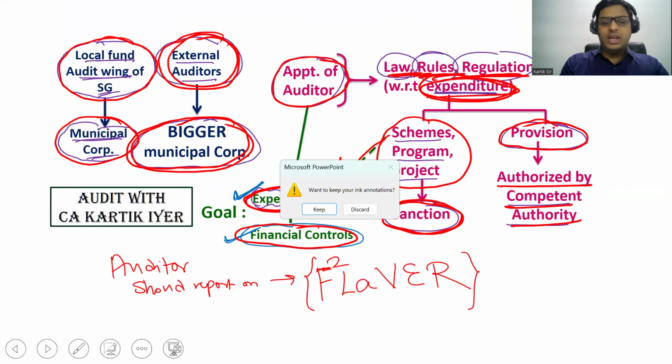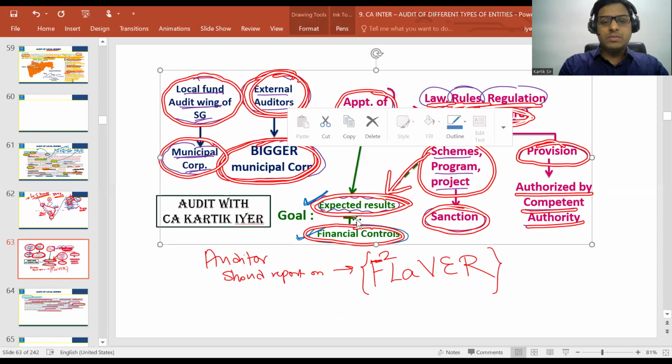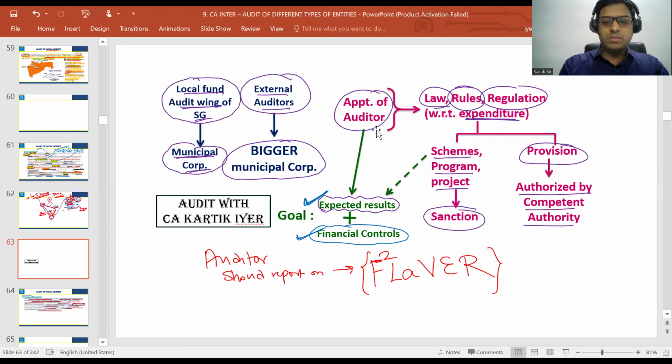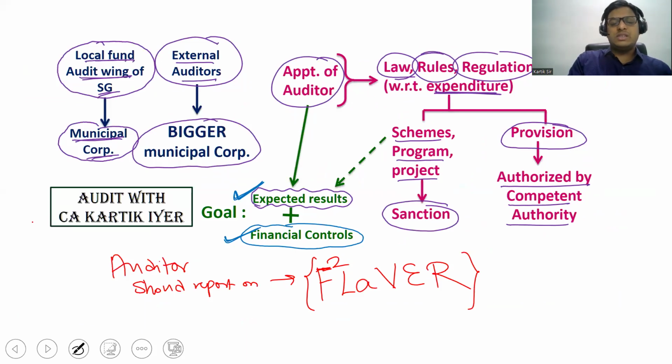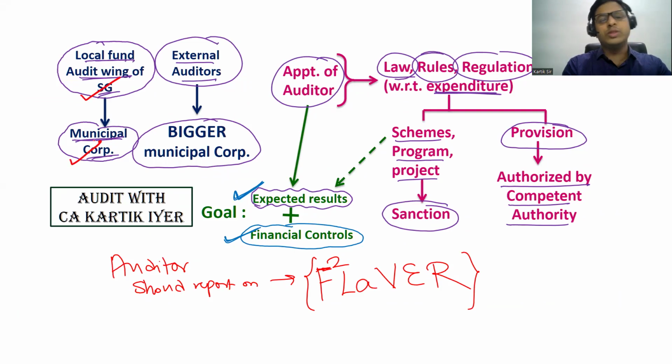यहाँ पे they have given, एक सेकंड, just a second please wait. Okay, let's see this. Here they have given, sir, what is the audit program in relation to a local body? कि अगर local body है तो उसका audit program के अंदर क्या क्या होगा. So first, the local fund audit wing of the state government will do the audit of any municipal corporation normally. So अगर कोई state government है तो उनके state government में department होगा called local fund audit wing.